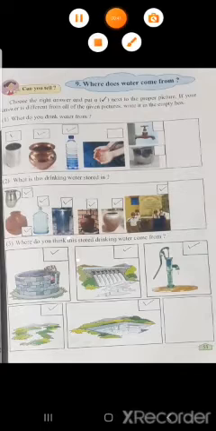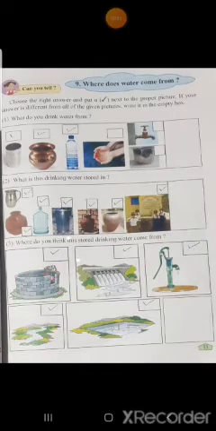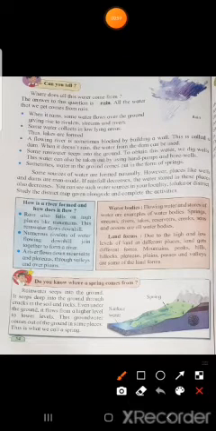This is a picture of a well. So we dig a well to get water, and sometimes that water which has seeped inside the ground is also obtained with the help of hand pumps or bore wells. We can get that water out. Which water? Which seeps into the ground. Sometimes water in the ground comes out in the form of springs.